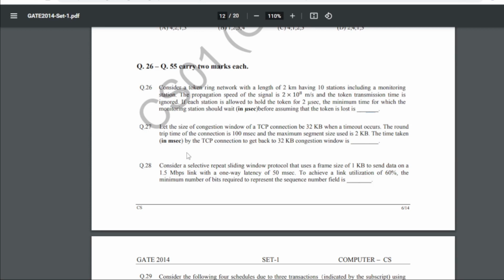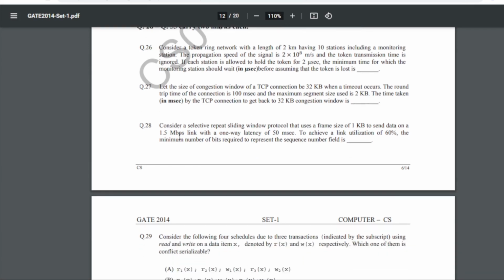27 is: let the size of the congestion window of a TCP connection be 32 KB when a timeout occurs. The round trip time of the connection is 100 milliseconds and the maximum segment size used is 2 KB. Now the time taken in milliseconds by the TCP connection to get back to a 32 KB congestion window is. So for question number 27 our answer will be 1100 to 1300, right?